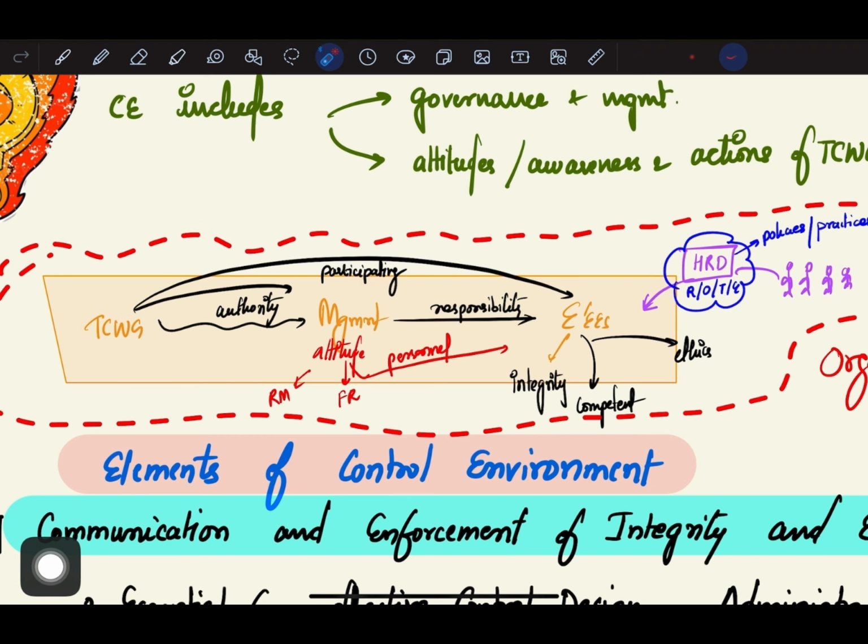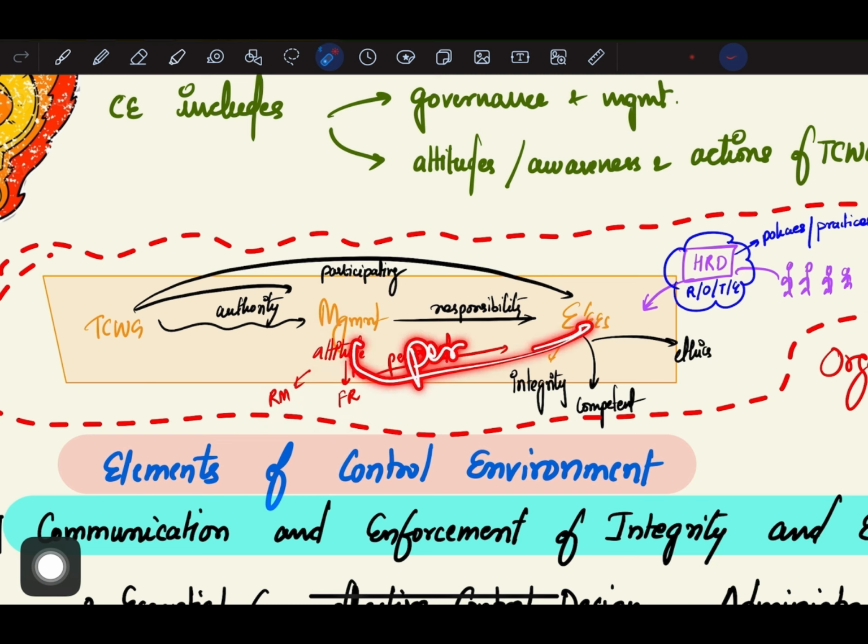We will ensure whether employees are having integrity, whether they are competent or not, and whether they are following ethical principles or not. Now management has responsibility towards the employees, and what is the management's attitude towards risk management, towards financial reporting, and towards the personnel.